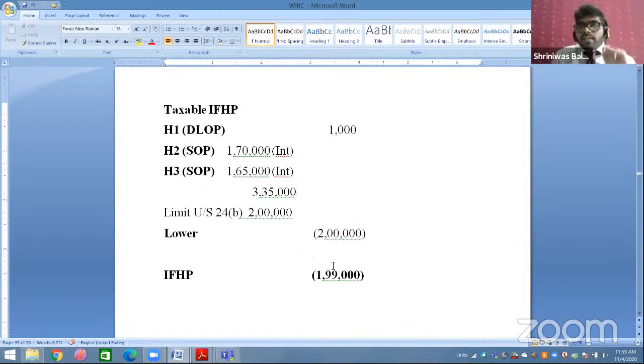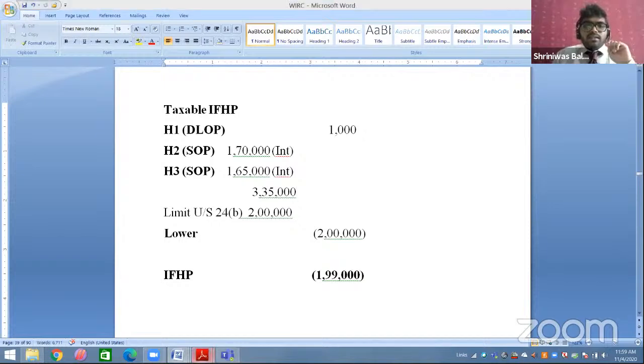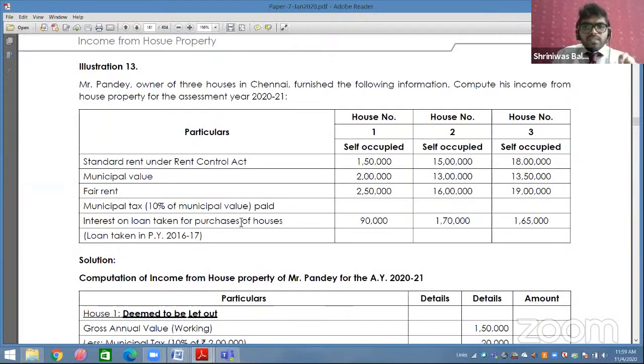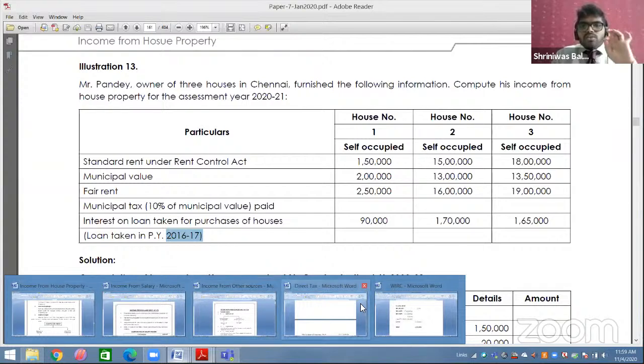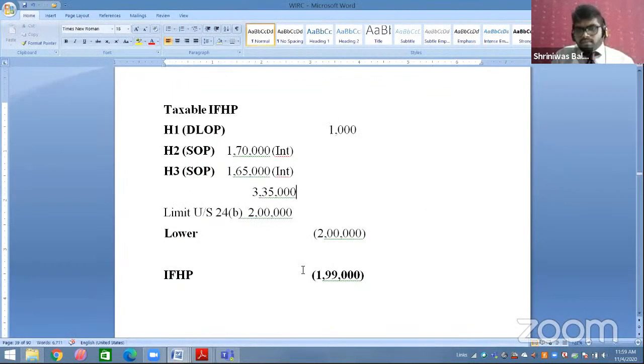Now, what is the limit for SOP in case of a special case? You can check in the question. This is your special case because it is taken for purchase and taken after 1st April 1999. So this is your special case, and the limit is 2 lakh, students. Even if you paid 3,35,000, you can claim maximum 2 lakh. Reason: it is SOP, so you will consider whichever is lower. So 3 lakh 35 or 2 lakh, the lower part will be 2 lakh.